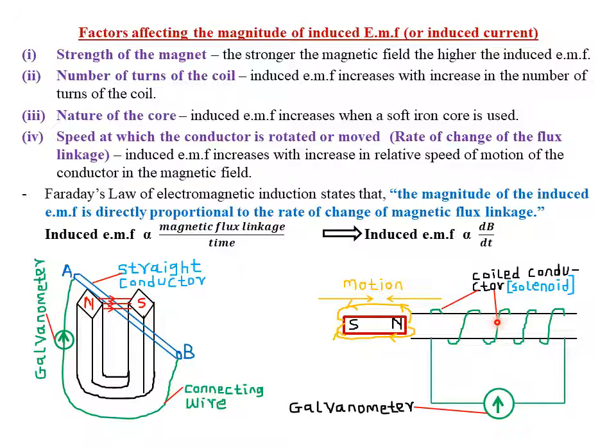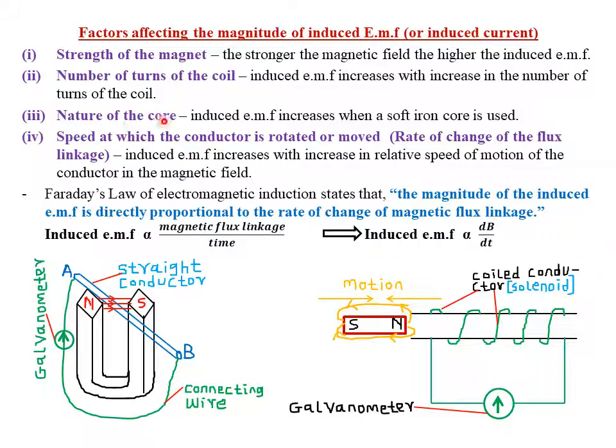So the more the number of turns of the coil, the more the EMF induced. So to increase the magnitude of induced EMF, you simply increase the number of turns of the coil, whereby you are saying that induced EMF increases with increase in the number of turns of the coil. That is to say that induced EMF is directly proportional to the number of turns of the coil.